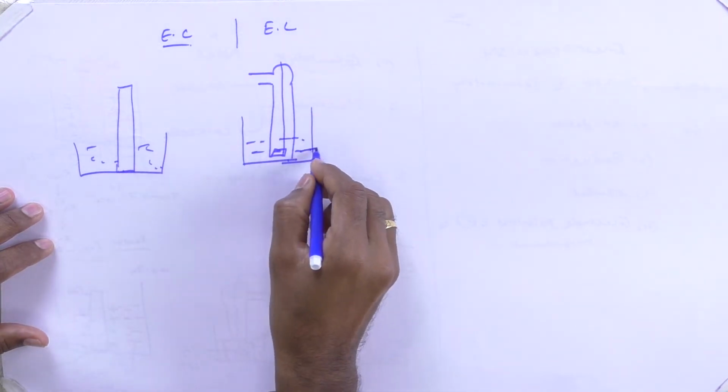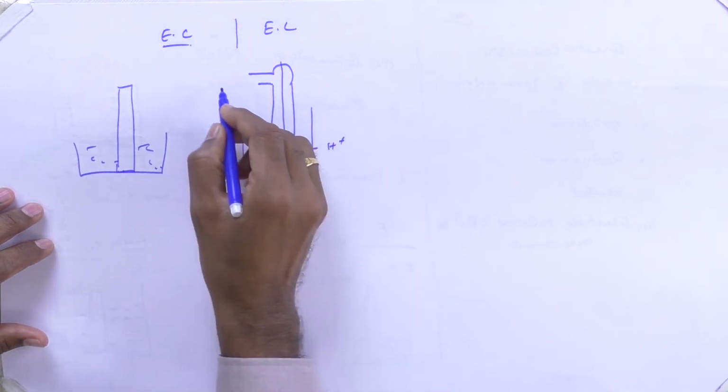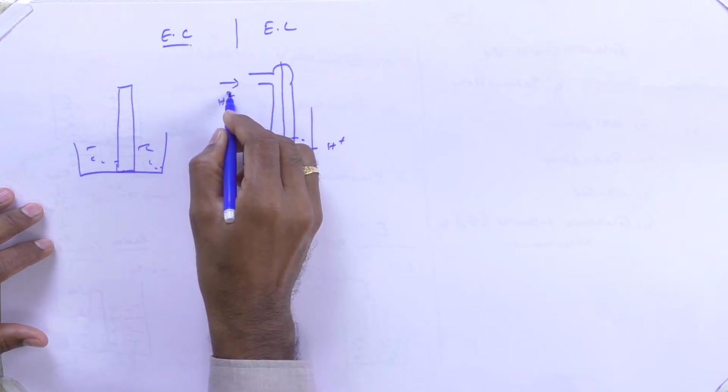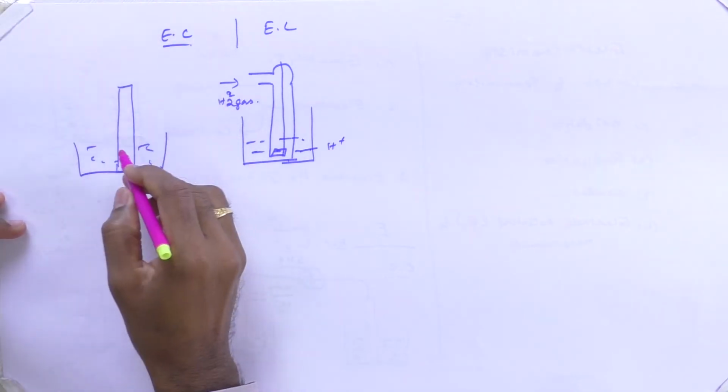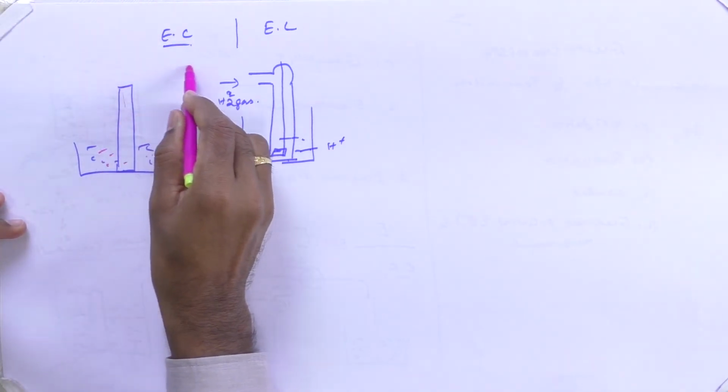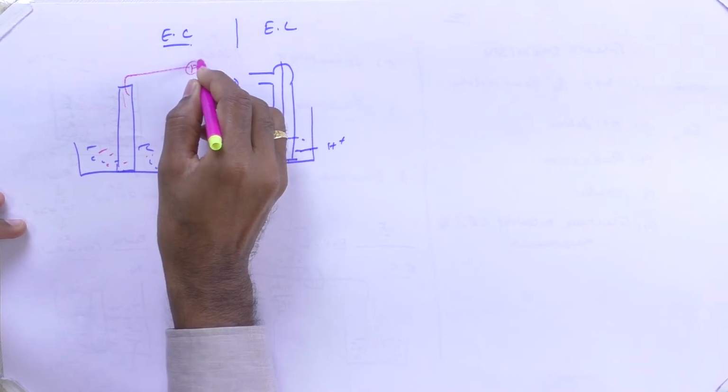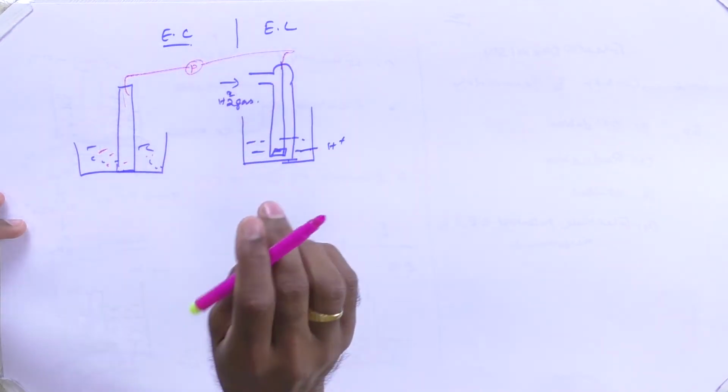This is hydrogen H plus solution. This is the passage of H2 gas, and this is the zinc rod. Now the zinc rod is connected through the potentiometer, and this is connected with the reference electrode.